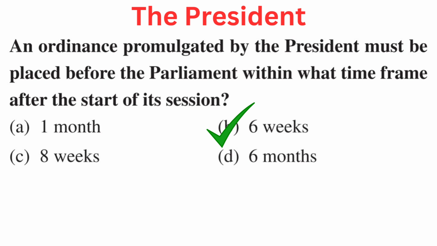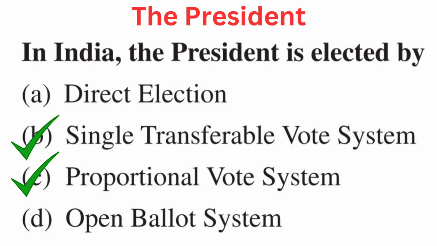6 weeks. Your question is, in India, the President is elected by. Your options are A. Direct election, B. Single transferable vote system, C. Proportional vote system, or D. Open ballot system. Right answer is B and C. Single transferable vote system and proportional vote system.